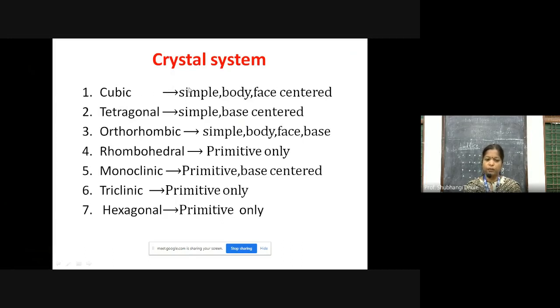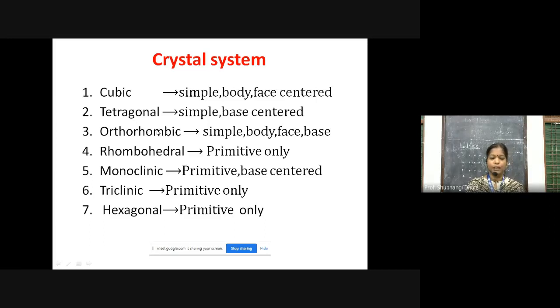In the cubic crystal system, three types of unit cells are possible. We call the first a simple, that is primitive, cubic unit cell. The second type is the body centered cubic unit cell. The third type is the face centered cubic unit cell. In tetragonal also we get simple, that is primitive, and base centered; only two, primitive and base centered tetragonal unit cell.